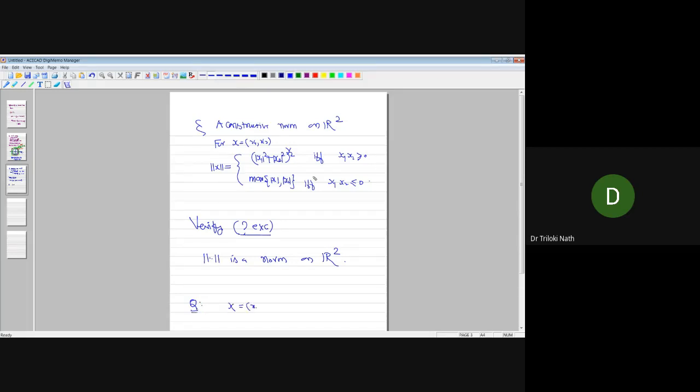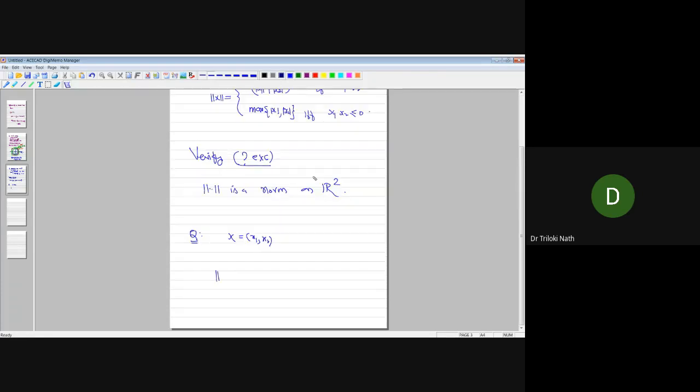Suppose for x equal to (x1, x2), let us take norm x as follows: mod x1 plus mod x2 if x1 and x2 are both bigger than or equal to 0, and x1 squared plus x2 squared whole to the power half whenever the product x1 x2 is less than or equal to 0.